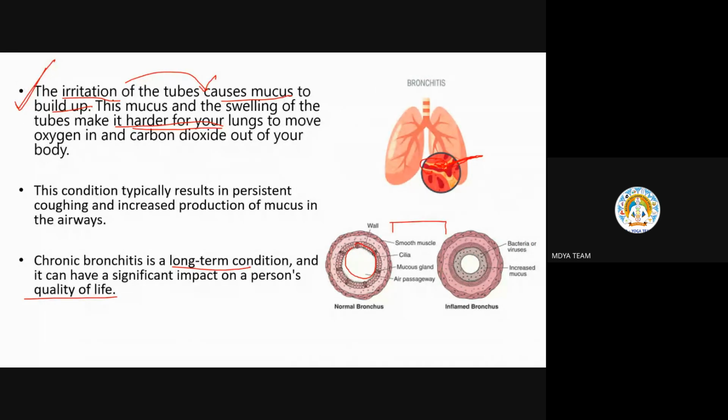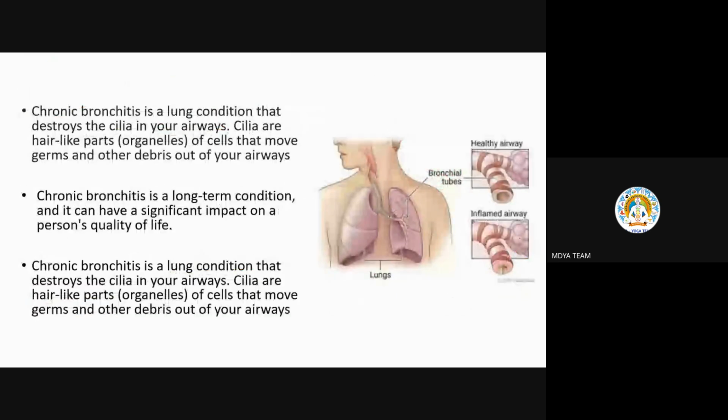This is normal till here. This purple color inside is the excess mucus which is not required, which is narrowing down our passage. This is not good, and in this bacteria and viruses will also develop, which will create further infections. Okay, are you all getting this?